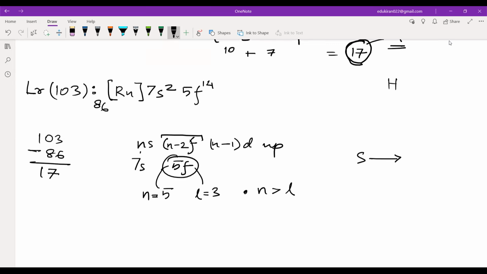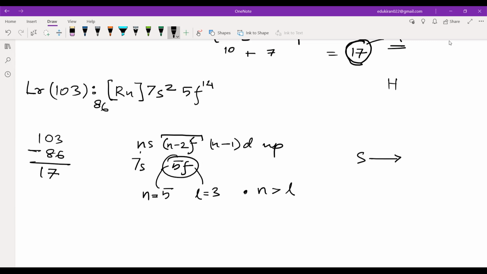How many more electrons are left? 1 electron. Okay. I hope we did the calculations right. 7s2, wait a second. This is Lawrencium 103, right?